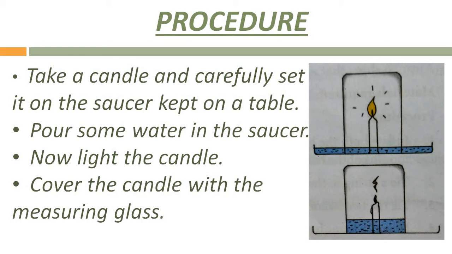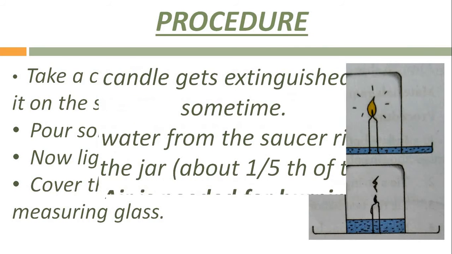Take a saucer and keep it on a table. Now set a candle carefully on the saucer. Now pour some water in the saucer and light the candle as it is showing in the first picture. Now cover the candle with the measuring glass.